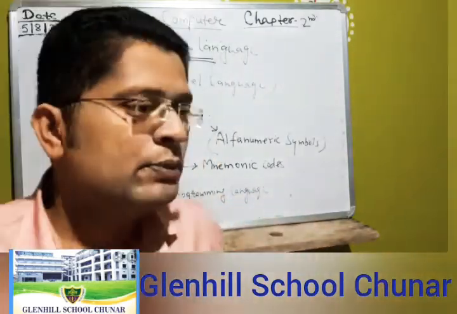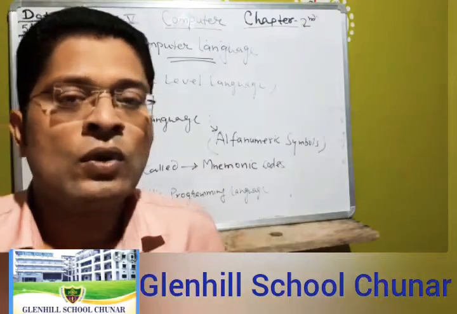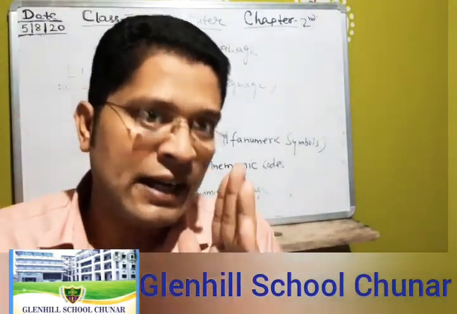As we know, the computer only understands machine language.